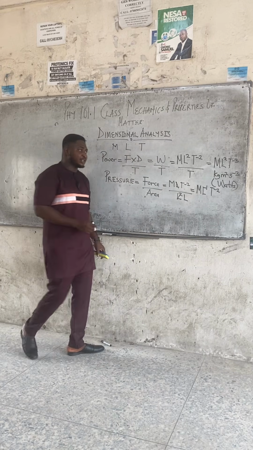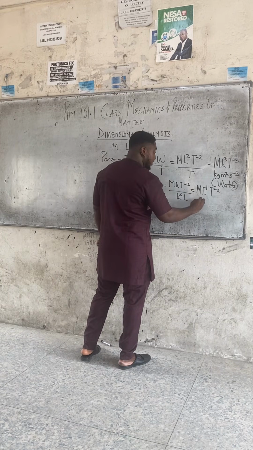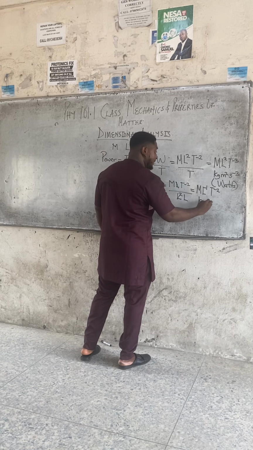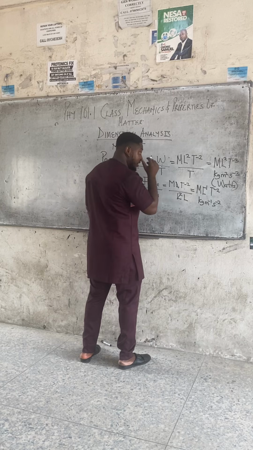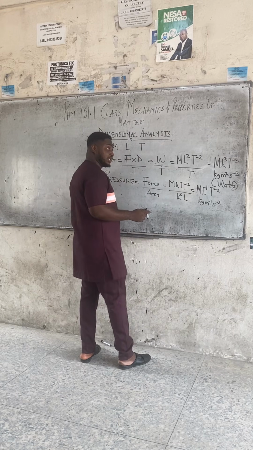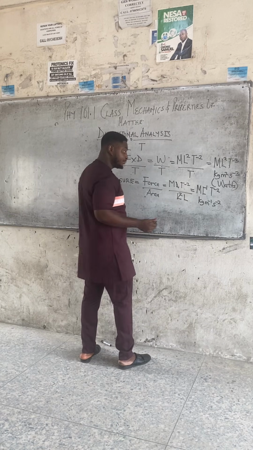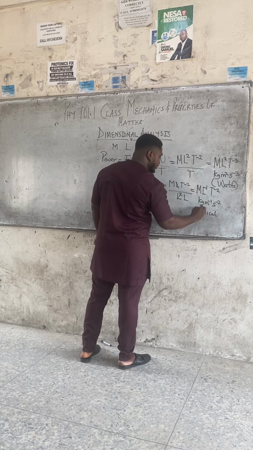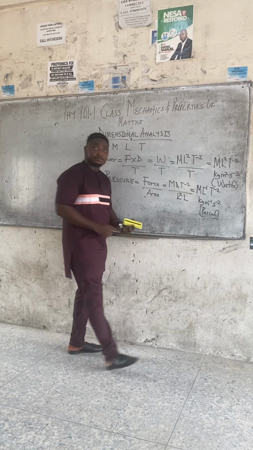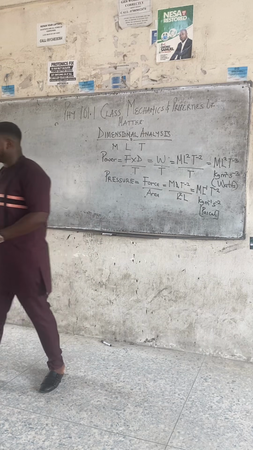That's the dimension for pressure. The unit for pressure is kg per meter per second squared. Or, if you don't want to use this, what's the general unit for pressure? You can say Pascal.